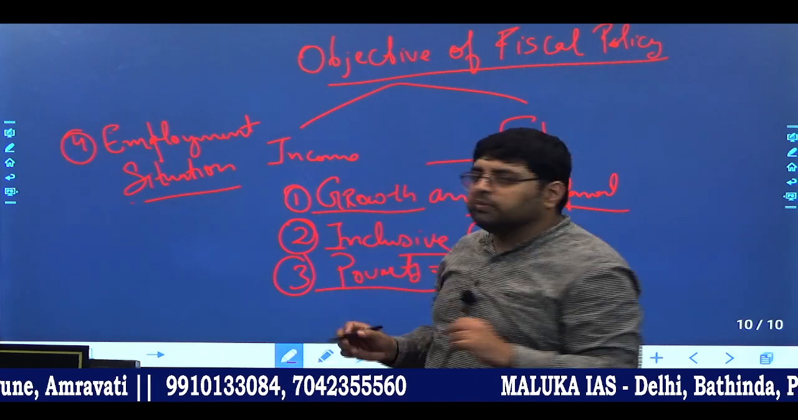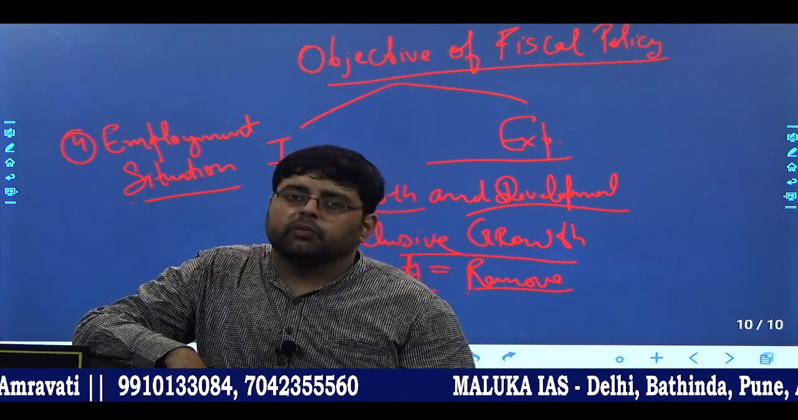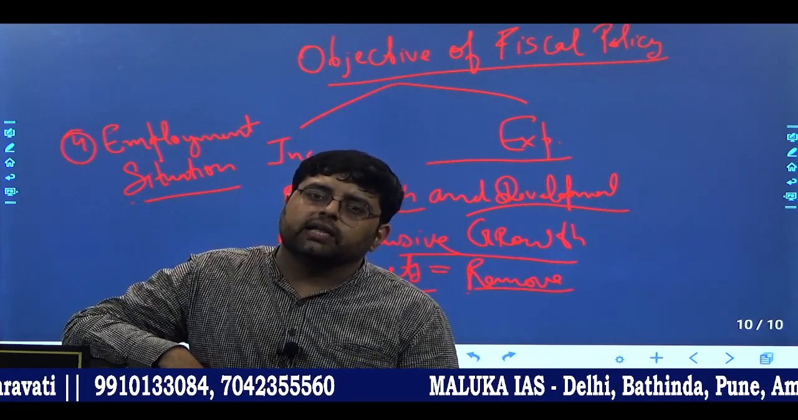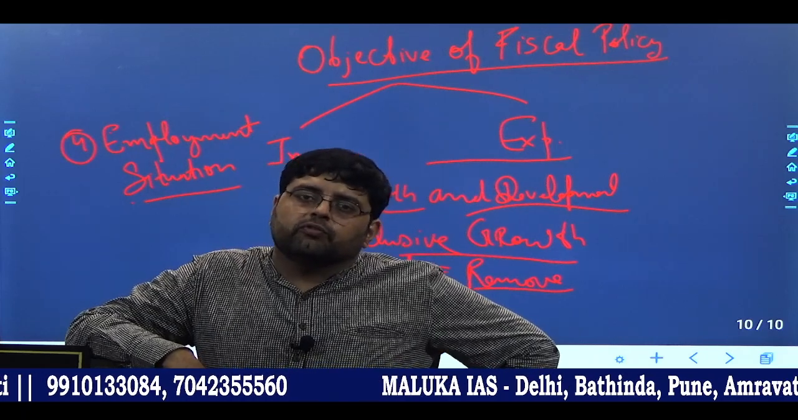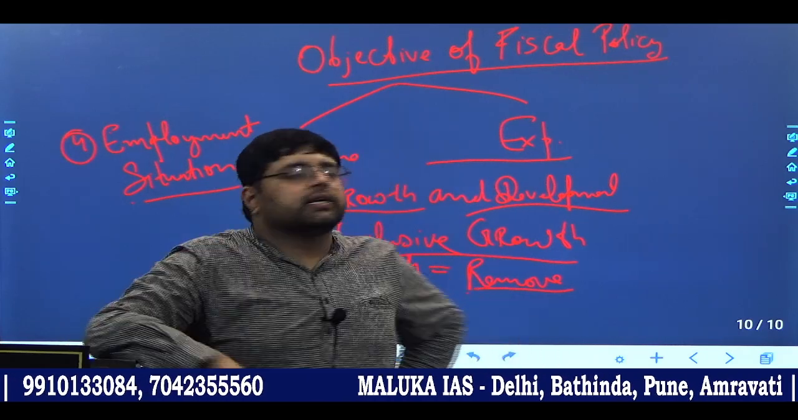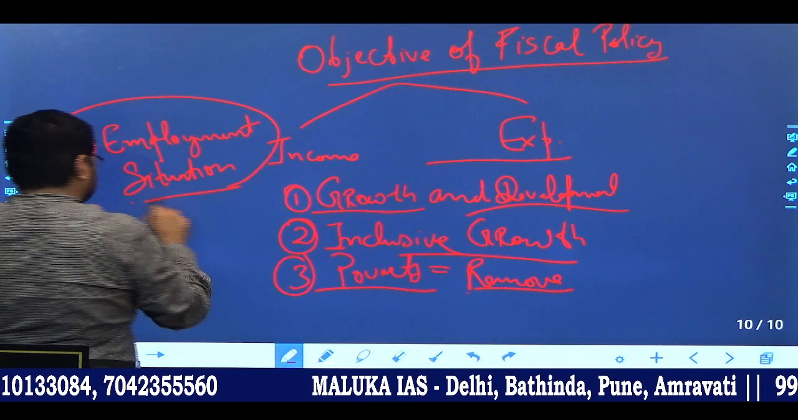So if the government plans in a budget that we want to spend money for the improvement of the labor sector, what indication are they giving? They are basically giving an indication that we want to improve the employment status of the country. Clear? So it is employment situation.